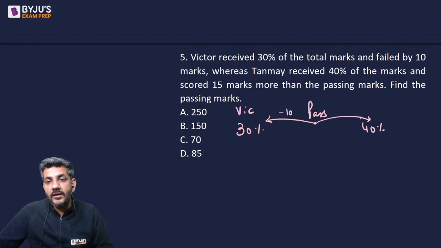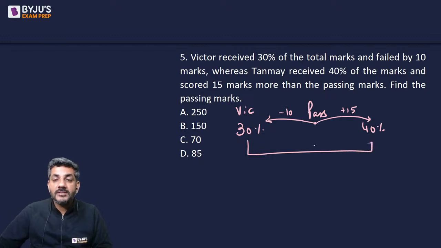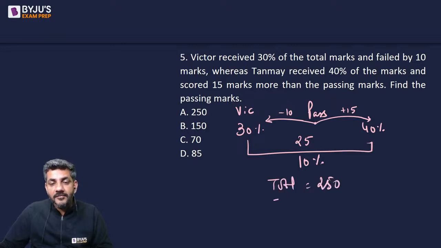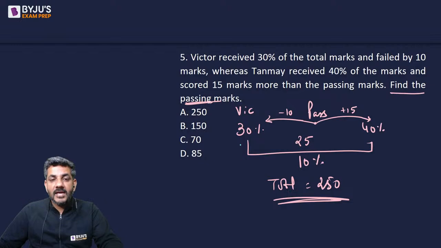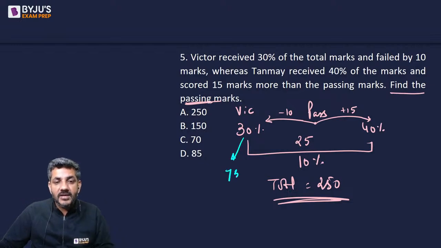So his score is 15 more than the passing marks. So the total difference between Victor's and Tanmay's marks is 25, because it was 10 on one side and 15 on the other. In terms of percentages, it is 10%. So if 10% is 25, that means the total marks are 250. But what is the question asking you? Find the passing marks. Now, 30% of 250 is 75, which Victor got, and this is 10 less than the passing marks. So what are the passing marks? It is 75 plus 10, that is 85.